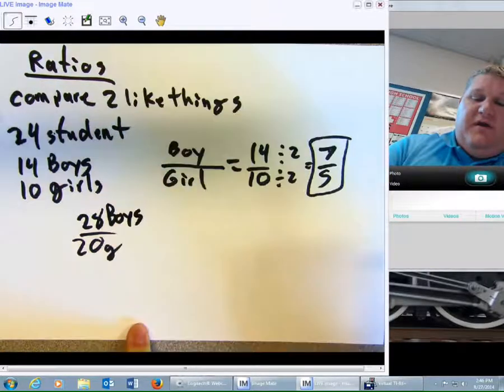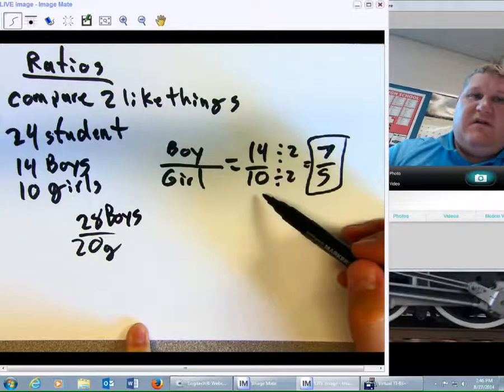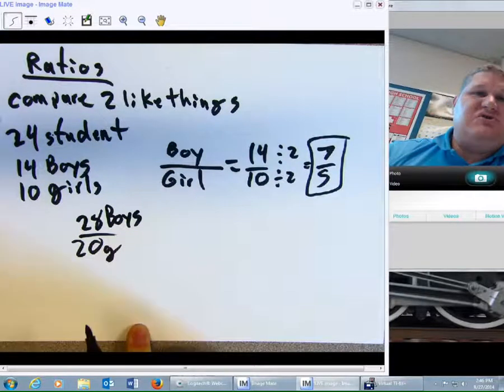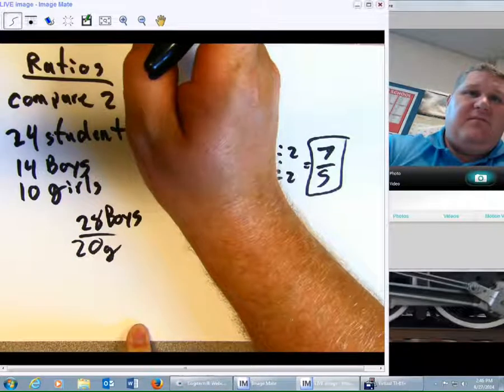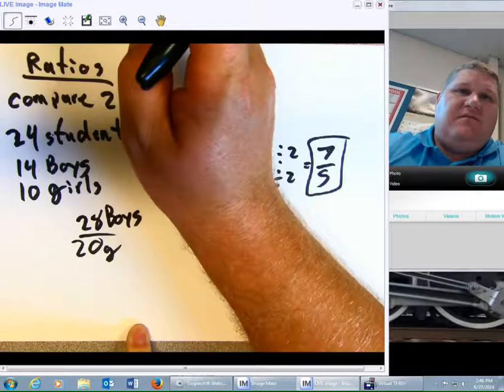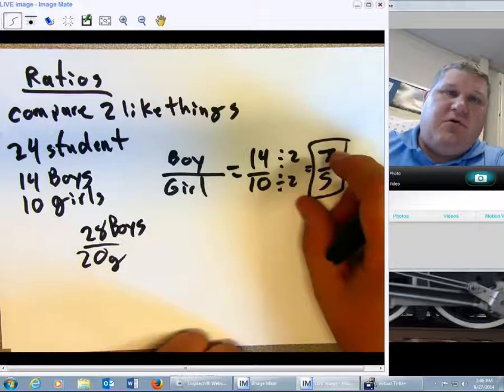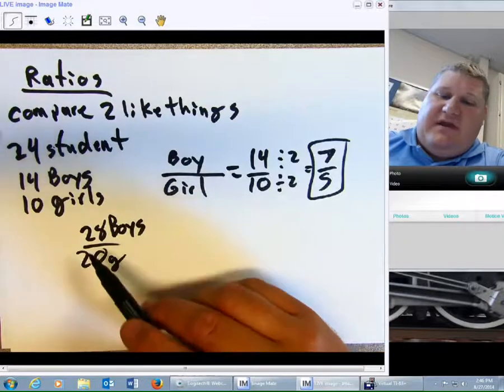So it doesn't matter whether it's 14 over 10, 7 over 5, 28 over 20, the ratio stays exactly the same. The kicker is the mix doesn't really change. So with that, we have this idea of ratio.